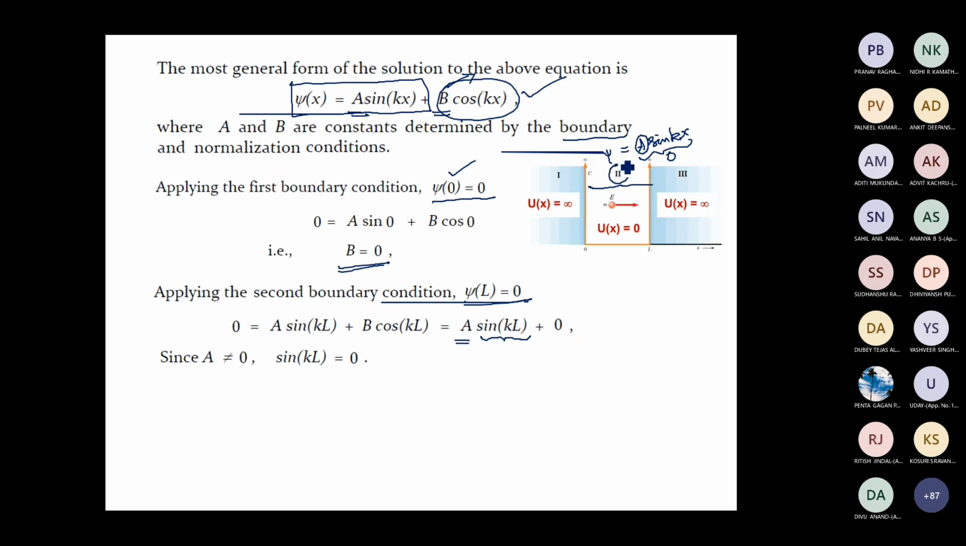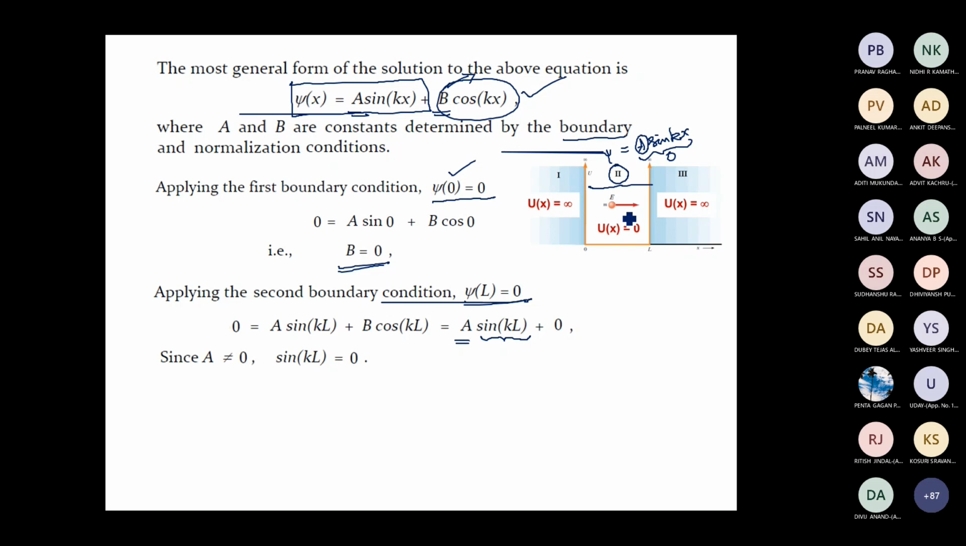Now if you take this a equal to 0, this whole wave function becomes 0 inside this region 2, which means that the probability of finding the particle inside this region 2 is 0, because psi square represents the probability density, psi square dx represents the probability. If psi is 0, then the probability of finding the particle in region 2 becomes 0. But that is not the case, right? There is a finite probability of finding the particle in region 2.